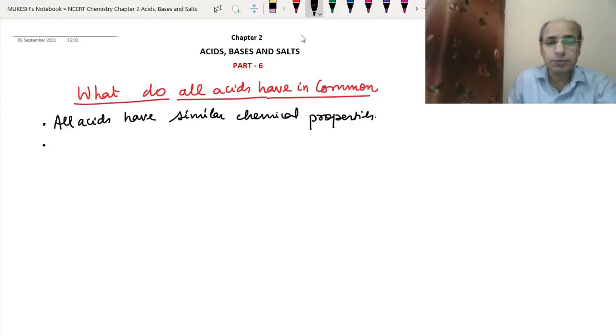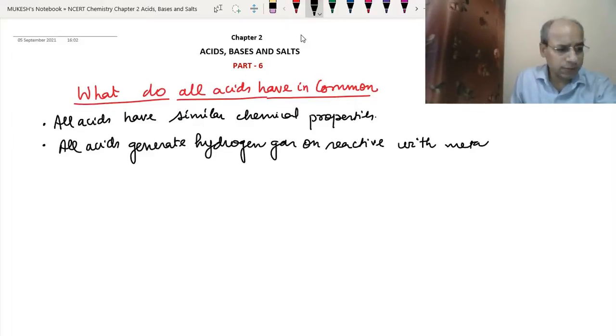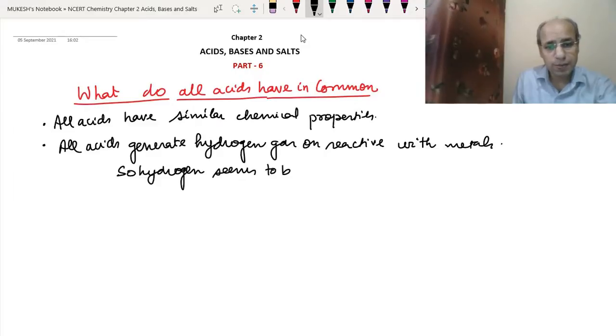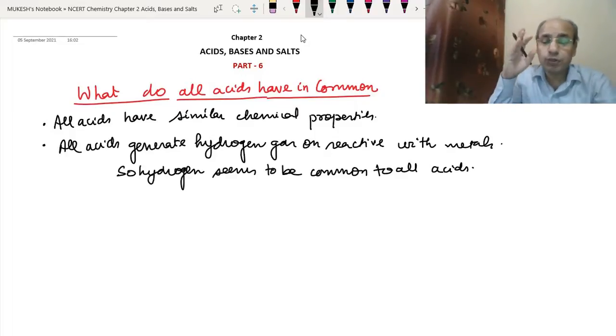In the reaction between acid and metal, we can write that all acids generate hydrogen gas on reacting with metal. So hydrogen seems to be common to all acids. This is the property that we have seen. So we can say hydrogen is common to all the acids. Next thing, when we put them into water solutions, they get ionized.